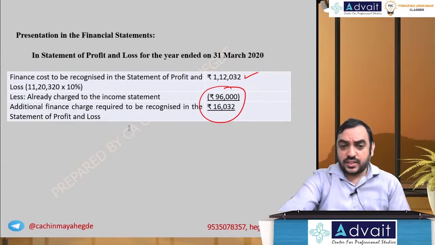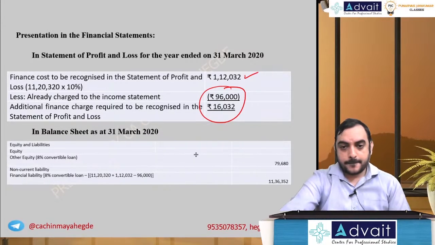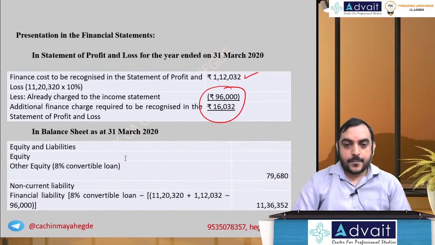What do you show in the balance sheet? Okay.